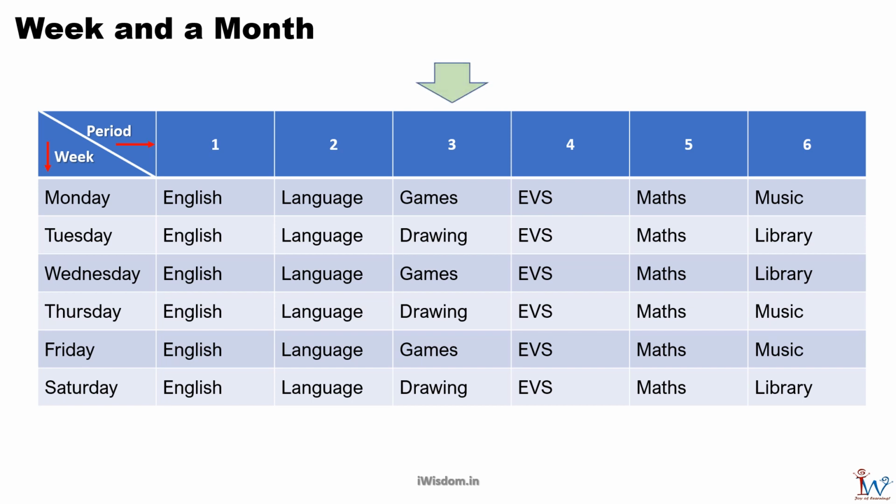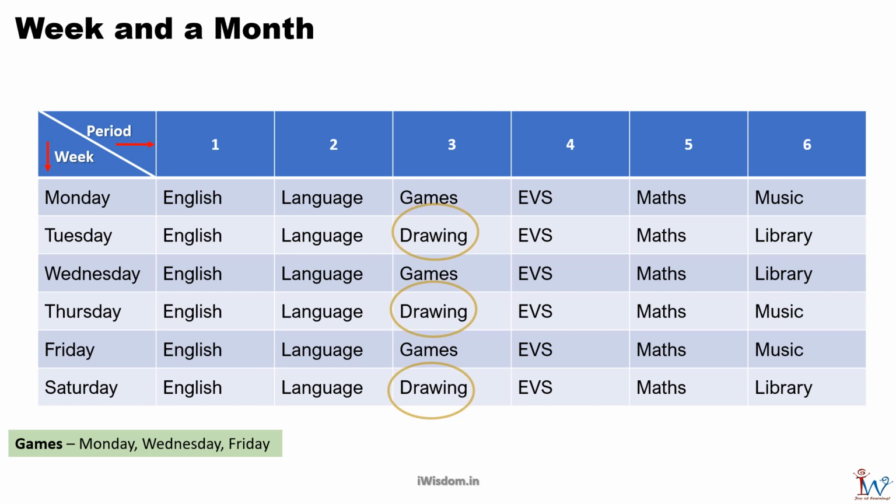I see some of the days I have games in the third period. If I look at column number 3, I see I have games on Monday, Wednesday and Friday. Which days of the week do you have drawing classes? Oh, drawing is also scheduled for the third period. If I look at the column marked for the third period, I see we have drawing on Tuesday, Thursday and Saturday.